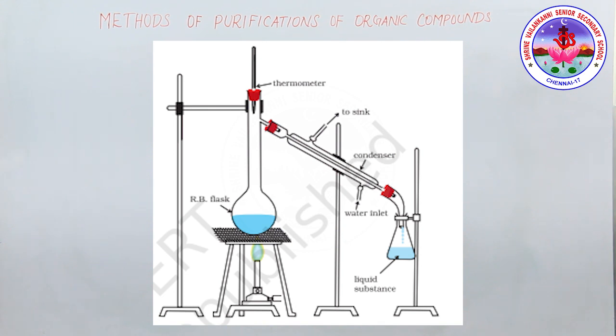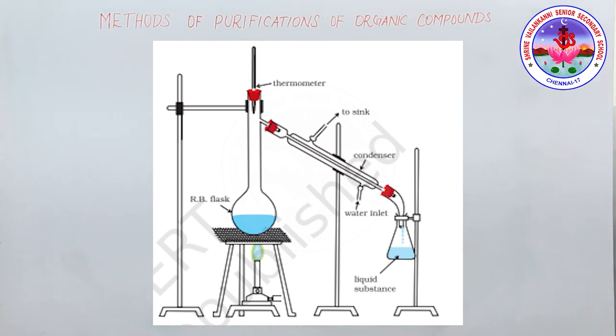Liquids having different boiling points vaporize at different temperatures, the vapors are cooled, and the liquids formed are collected separately. For example, chloroform has a boiling point of 334 Kelvin and aniline has a boiling point of 457 Kelvin. They are easily separated by the distillation process. You can see the diagram of the simple distillation method. The vapors of the substance formed are condensed and the liquid is collected in the conical flask.